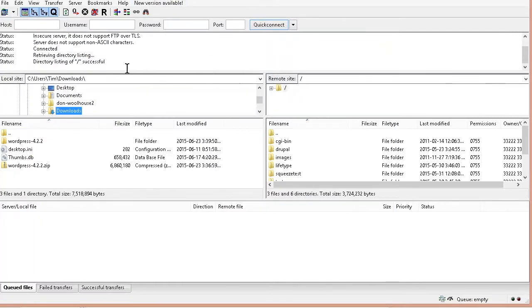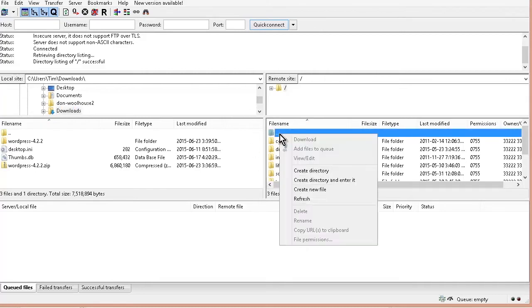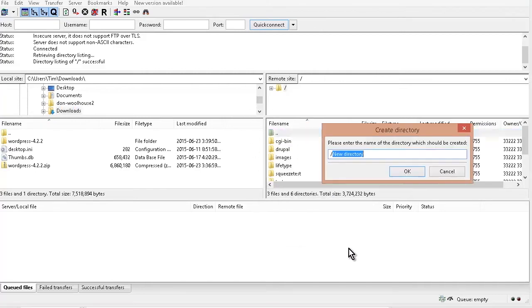Okay, so here I am with my server on this side. Now, if I upload right into the directory that is visible to the web, my site will display when I type in my domain name. I can also create a folder. So if I right click here and do create directory, and then I put my site within there, I would have to type in my domain name / and this folder name.